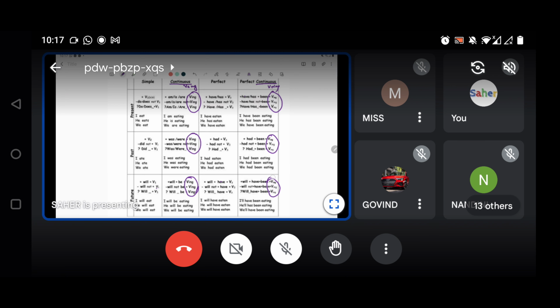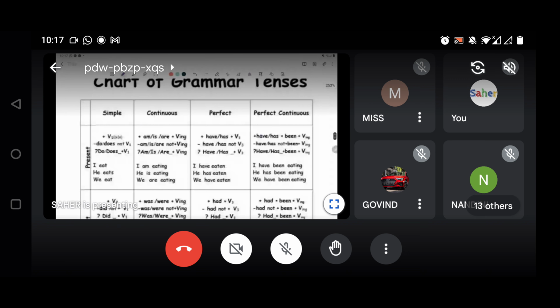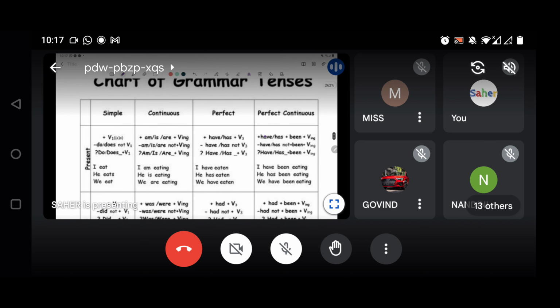Okay, so this makes clear that whenever continuous comes in any form, the verb ing form is going to be used. Here in present continuous tense, the subject is going to be there, plus is, am or are according to the agreement of the subject.